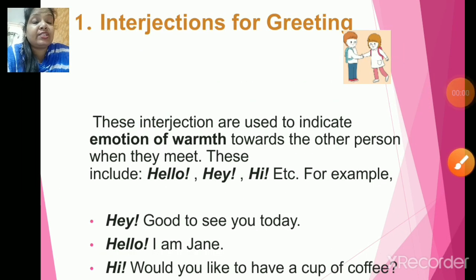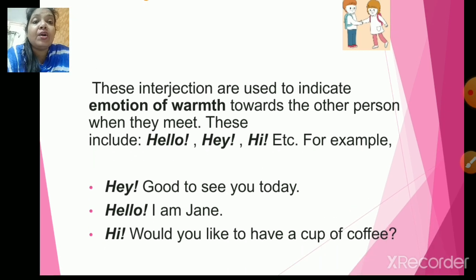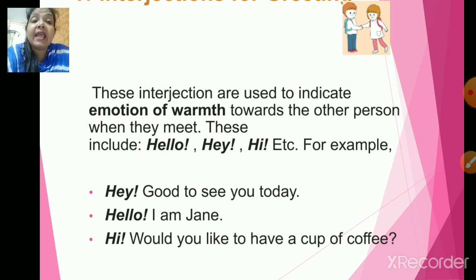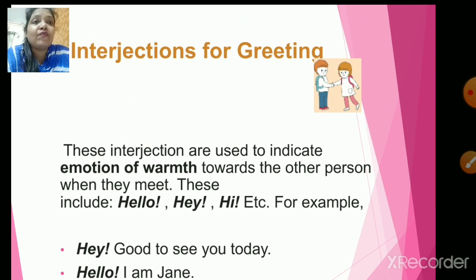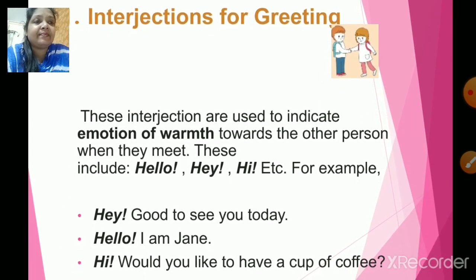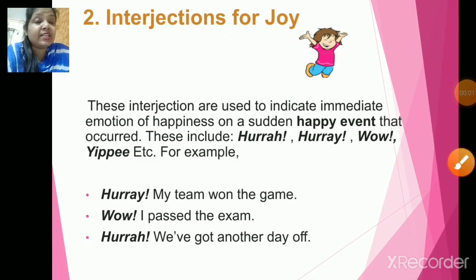Let's start with interjections for greetings. These interjections are used to indicate emotions of warmth towards the other person when they meet. Generally, children, when we say to someone hello, hey, hi, these are the interjections for greetings. For example, hey, good to see you today. Hello, I'm Jane. Hi, would you like to have a cup of coffee? This is nothing but interjection for greetings. That's right. Now the next one is interjections for joy.